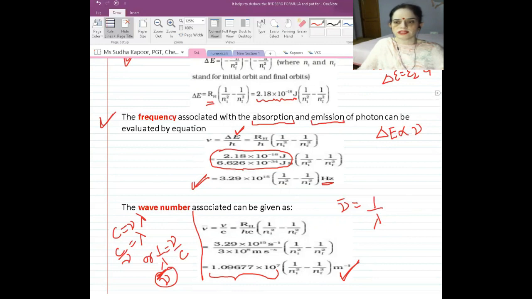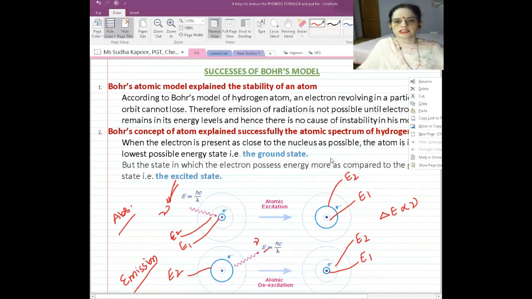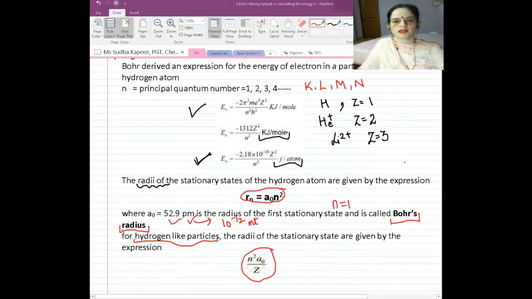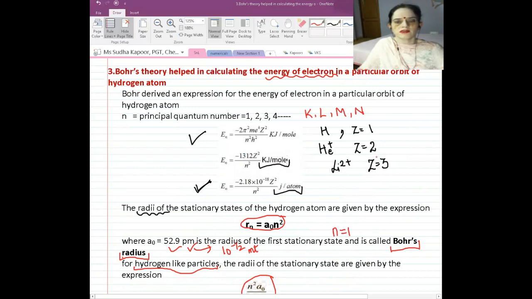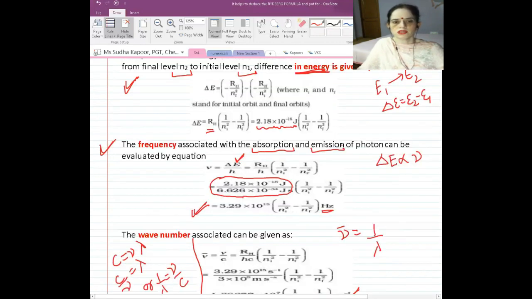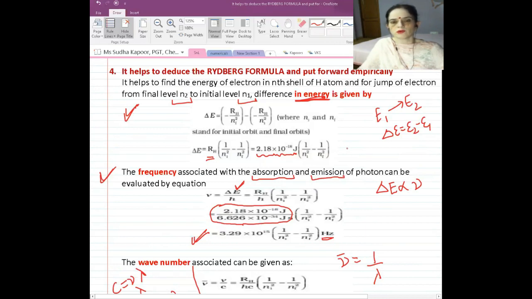Now with all these usefulnesses that we have discussed, Bohr helps in explaining the stability of atom. Bohr explained successfully the atomic spectrum of hydrogen atom. Bohr helped in calculating and empirically putting the various energy formulas, radii, angular momentum for hydrogen as well as hydrogen-like species, and also using the Rydberg formula, applied to calculate the change in frequency when the electron is jumped from the lower energy level to the higher energy level, or it is getting ionized.